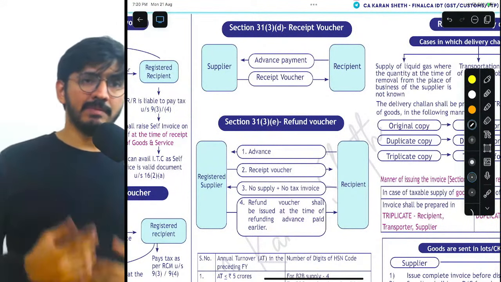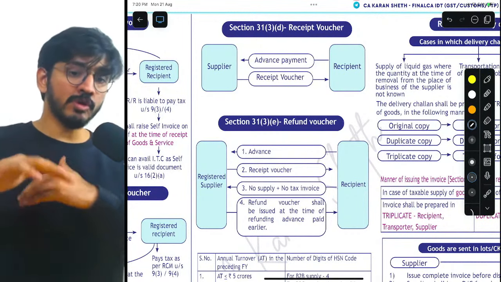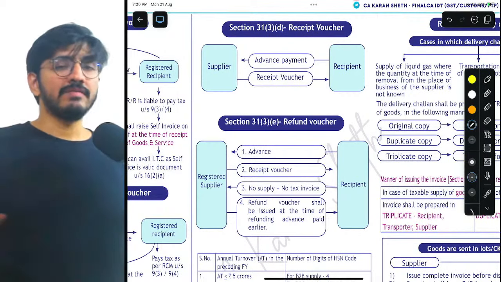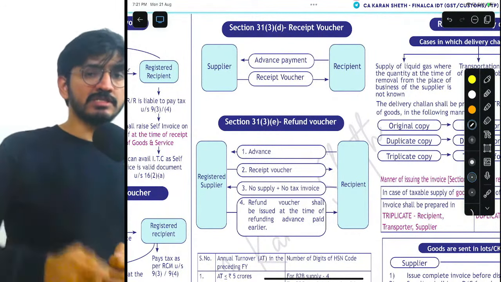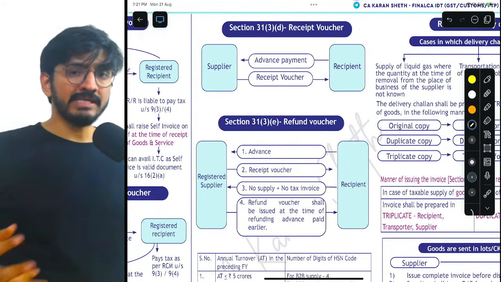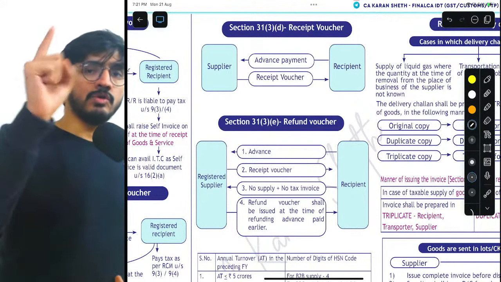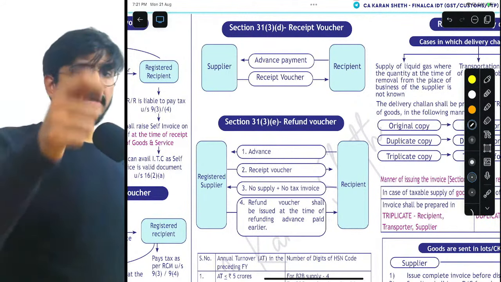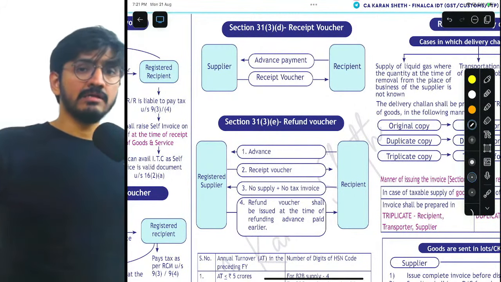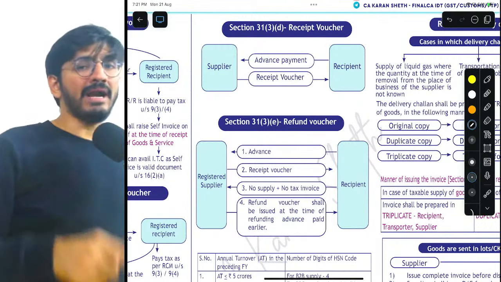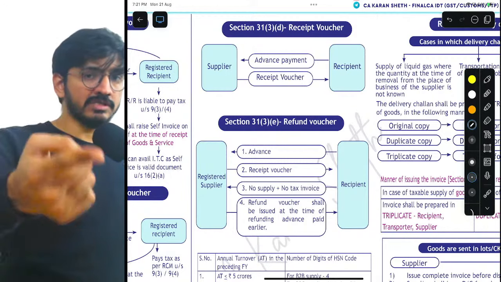Understand one thing. So, for example, if I am the supplier, you are the recipient, and you give me an advance for the goods or service that I am supposed to give you in future. Then in that case, you give me the advance, and I will at that juncture give you a receipt voucher, which will basically be a document evidencing payment, so that tomorrow if I deny it, you can tell me that I have written it and given it to you, that I have received the money. Now how can I deny it later? Okay.